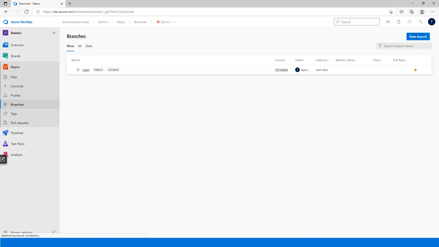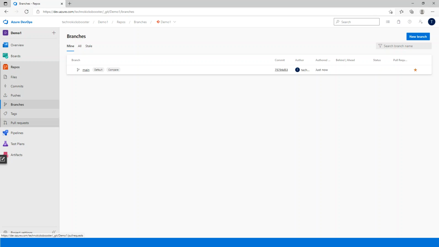When you come to the branches for this repository, you see demo one is a repository and you have a main branch. Now what we do is we give this branch to the particular developer, and the developer will clone this branch to his local new folder. Because it doesn't have anything, it gives you a completely empty folder with only the readme.txt file. He creates a new project in that folder and pushes that code to the particular branch, and the next process goes on from there.